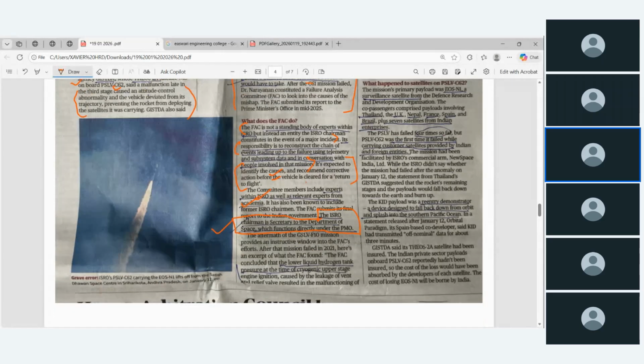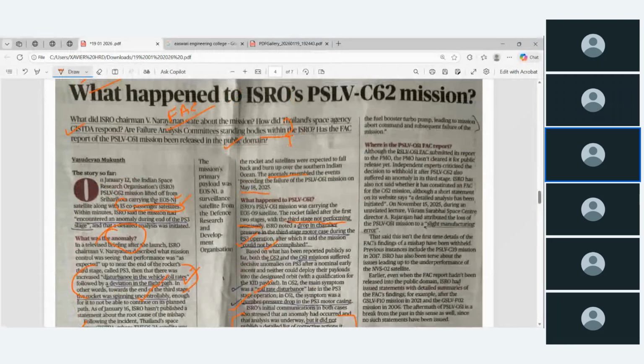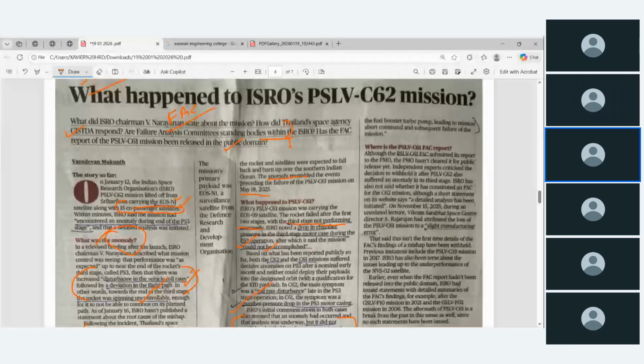In 2021, one more mission failed: the GSLV F10 mission also failed. That time also the failure analysis committee was constituted, and it concluded that the lower liquid hydrogen tank pressure at the time of cryogenic upper stage engine ignition, caused by the leakage of vent and relief, affected the fuel booster turbo pump and led to the mission abort command. They found the fault and they gave the suggestion.